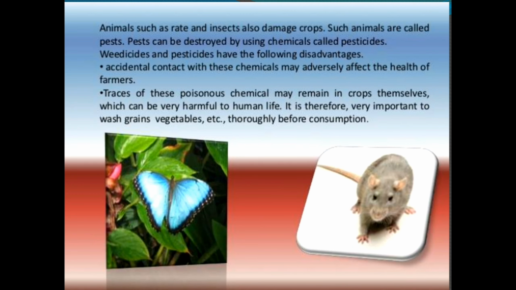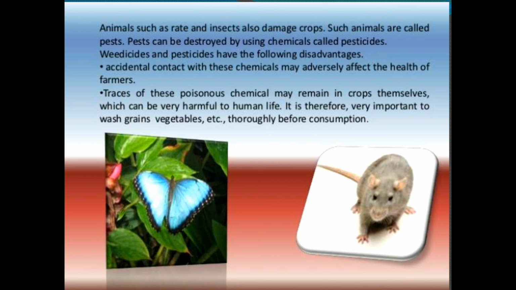Animals such as rats and other insects also damage our crops. These animals can go anywhere. So these animals are called pests. Pests can be destroyed by using chemicals called pesticides. There are some kinds of chemicals available in the market. If you use pesticides, you can destroy all these rats and all other organisms.